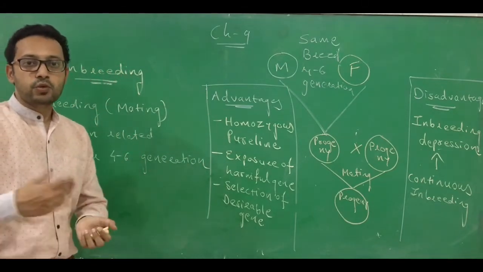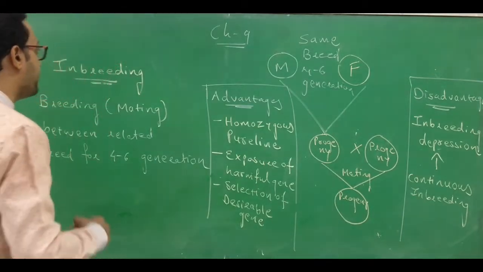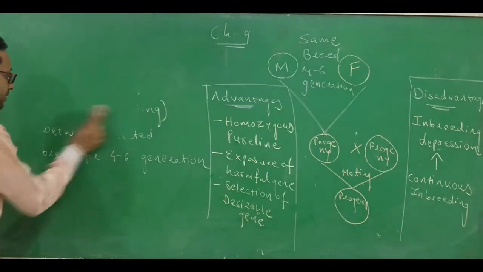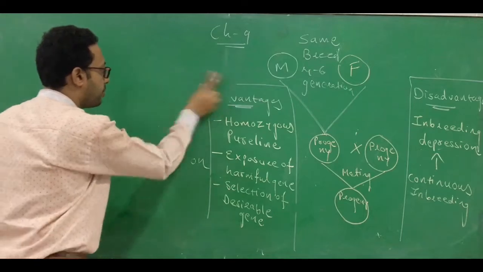Now we move ahead with another type of animal breeding, and that is called outbreeding. How can we perform outbreeding?